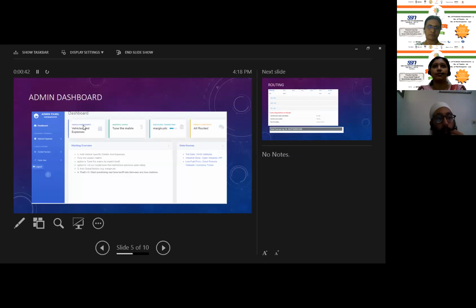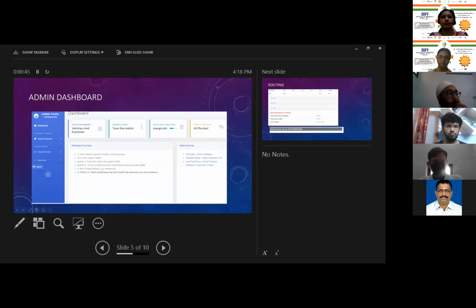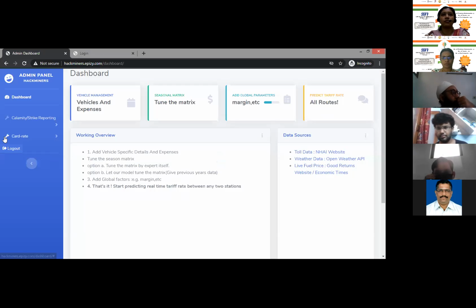So first, we have two dashboards. The first one is the admin dashboard and the second one is the staff dashboard. Let me show you the other dashboard. Here you can see the staff dashboard, where we have two options: the calamity or strike reporting, and the card rate.